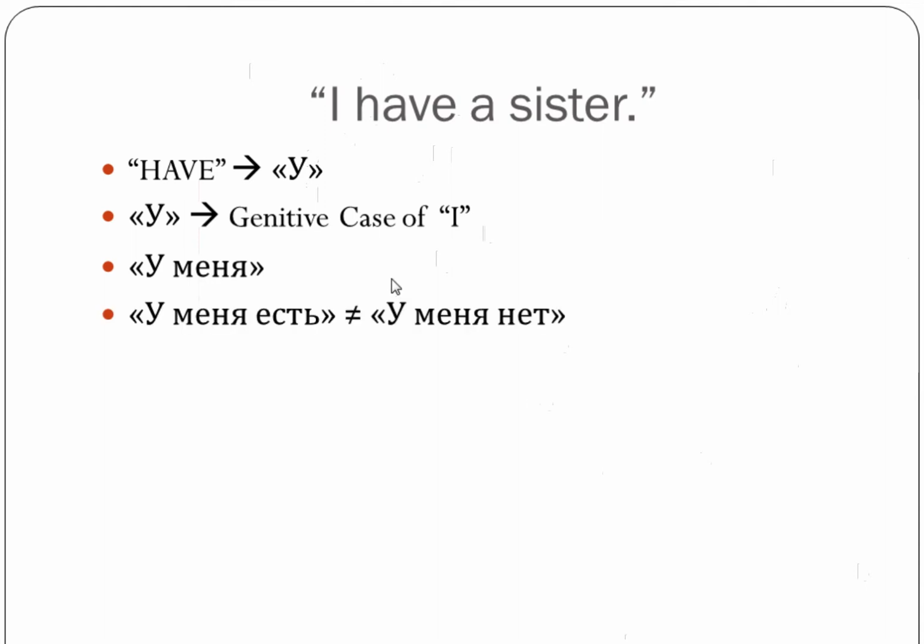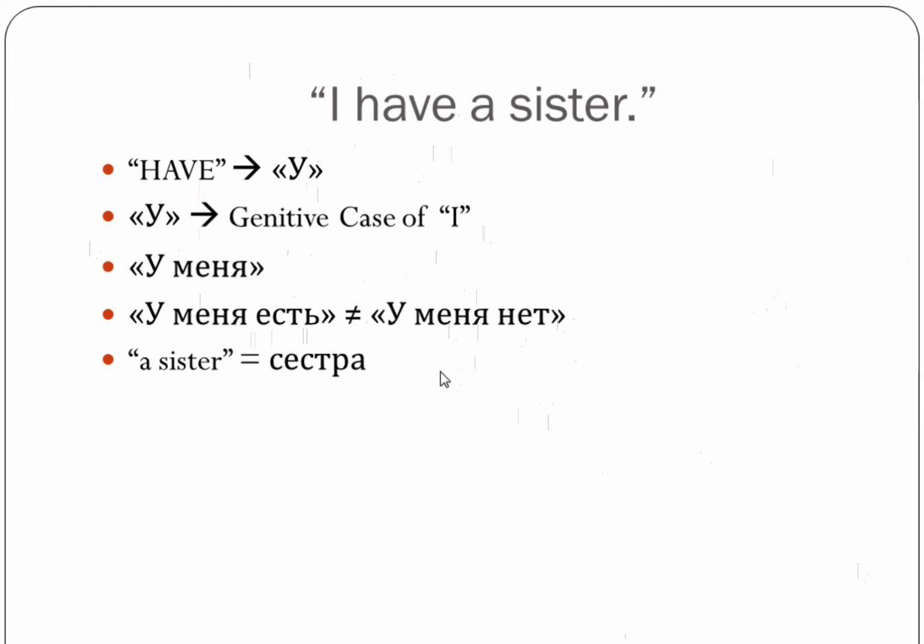So у меня, to say I have a sister, positive affirmative sentence, у меня есть. To say I don't have a sister, we will be saying у меня нет. So the negative sentence is not the focus of this chapter. We will be looking at this later, but for now just know that you will not be saying не есть, you will be changing this word to нет.